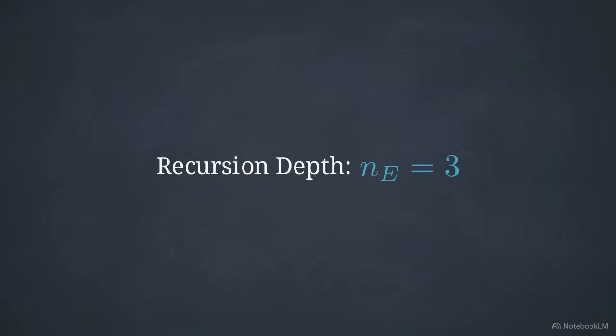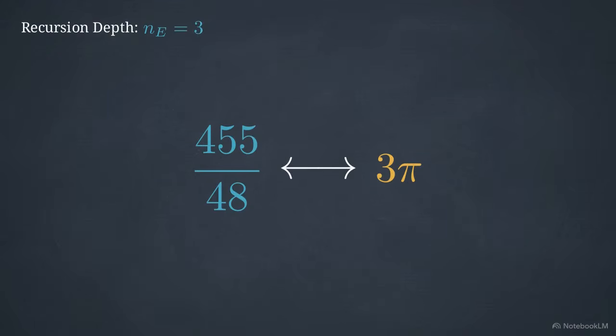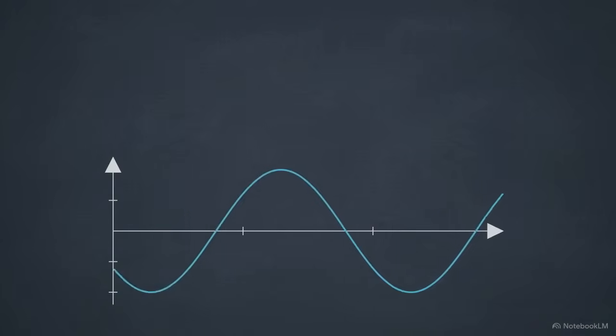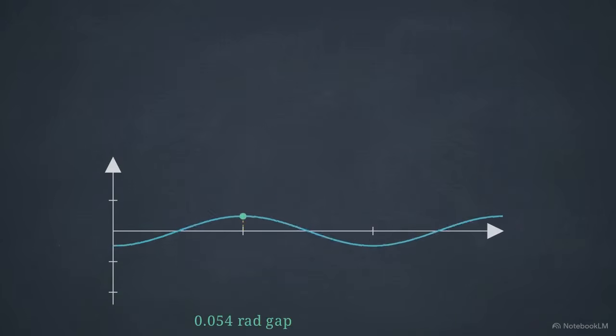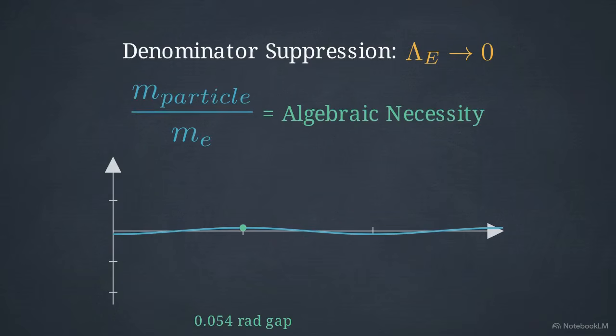At this specific depth, a rare arithmetic anomaly occurs. The ratio 455/48 approaches 3 pi, with a deviation of exactly 0.054 radians. That precise fractional offset forces the resulting sine wave amplitude down to near zero. Because of this extreme denominator suppression, particle mass ratios are not random free parameters. They are exact algebraic necessities enforced by this geometric anomaly.